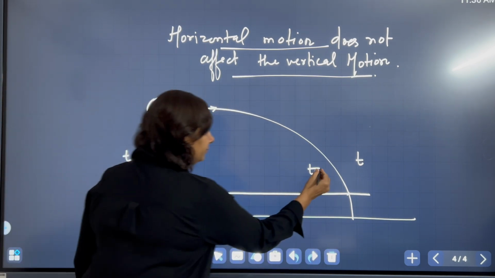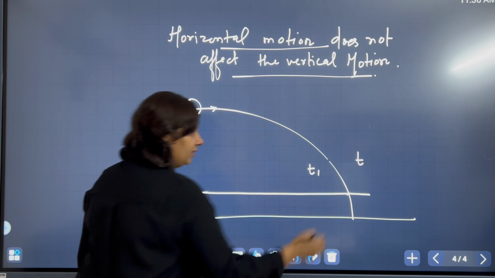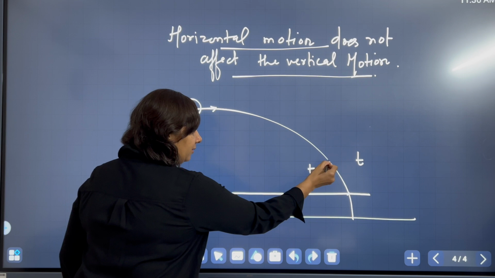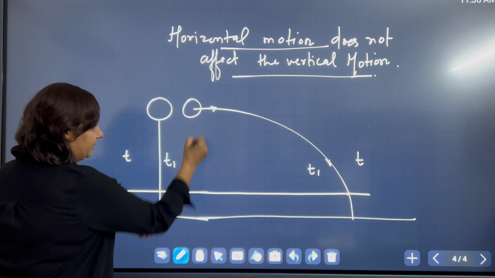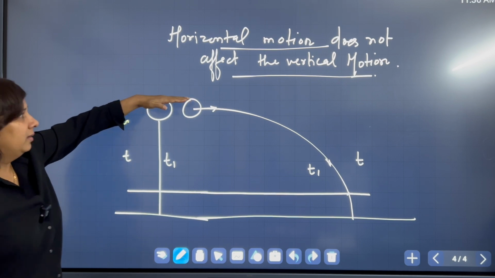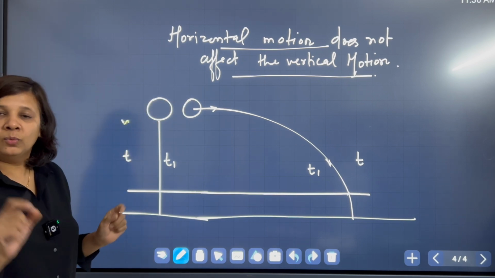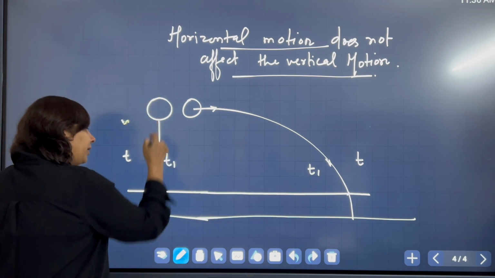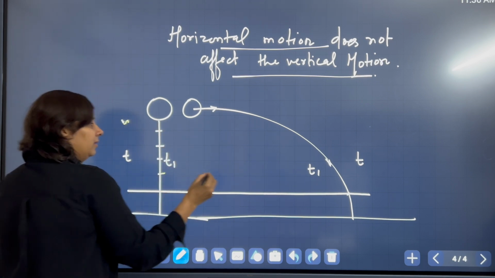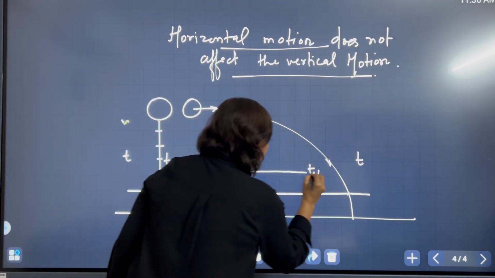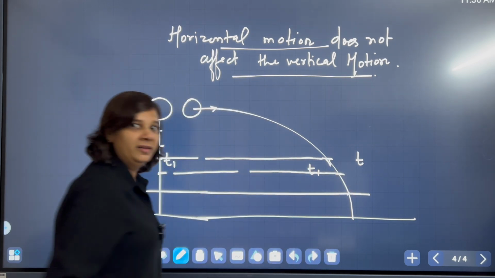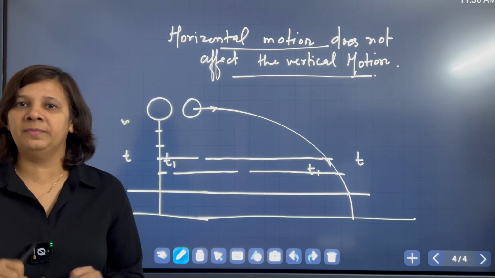Vertical. Even vertical. Yes, the vertical distance, right? And from the same point, because both the balls are at the same height from the ground. What does this mean? That if we take the vertical speeds of this ball at the same point, for example here, the vertical speeds of the balls are also the same.